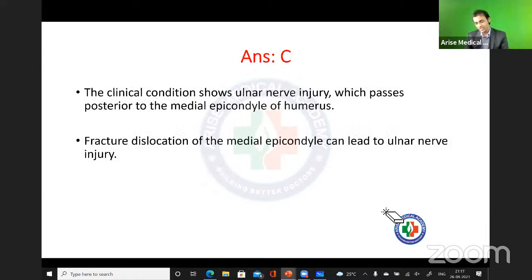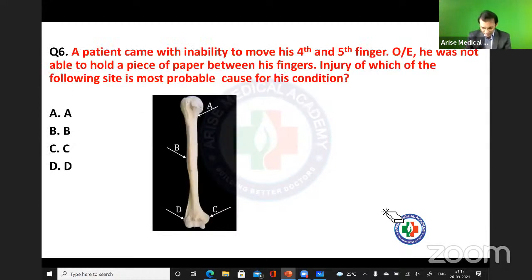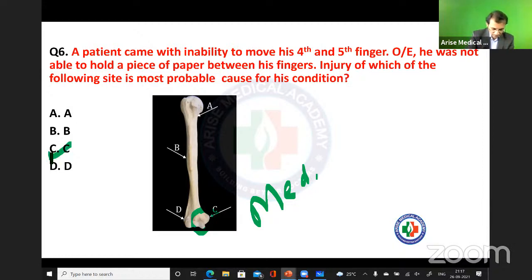Whenever there is injury of the medial epicondyle, there will be injury of the ulnar nerve. Answer is C. Okay, easy to understand. Very good.